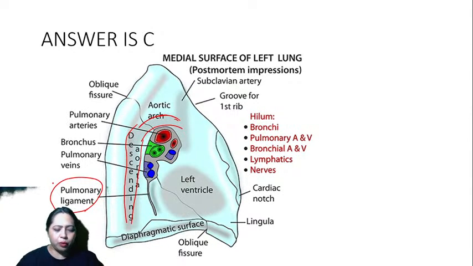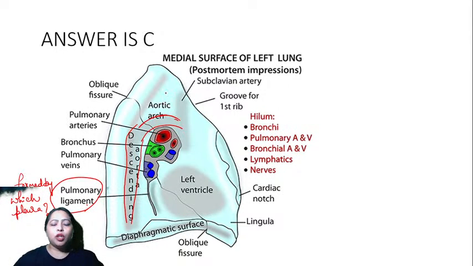Kumaran also says above. Pulmonary ligament. Pulmonary ligament is formed by which pleura? How is this pulmonary ligament formed?